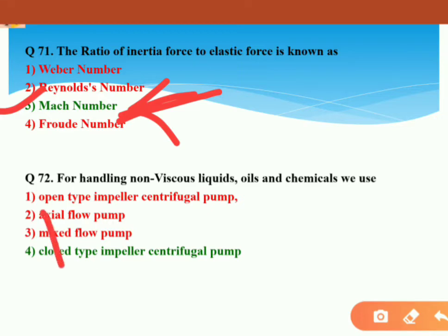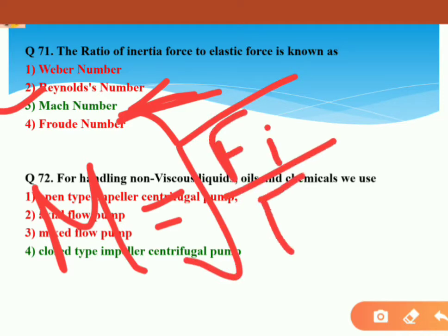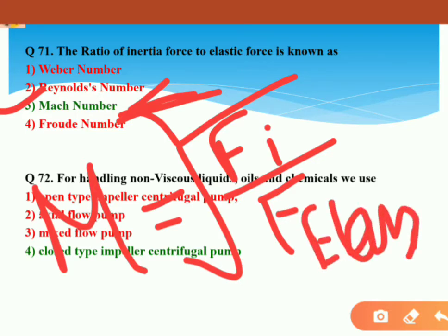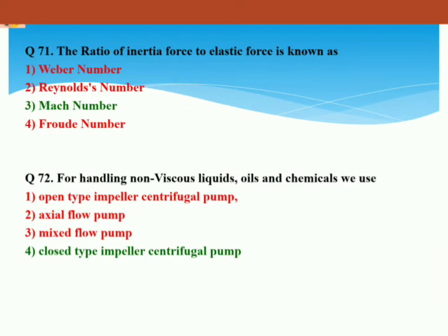So let's see what is Mach number. It's denoted as capital M, equals root over of force of inertia divided by force of elasticity. It's the formula of Mach number actually. So option 3 will be the correct answer for 71. Let's proceed to next question 72.